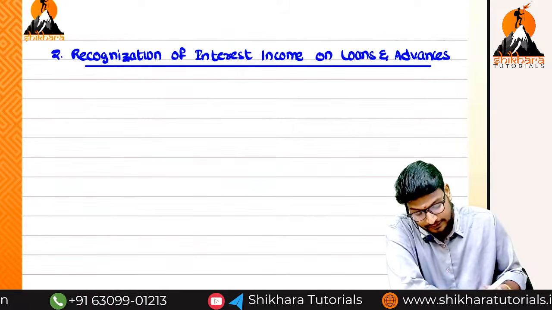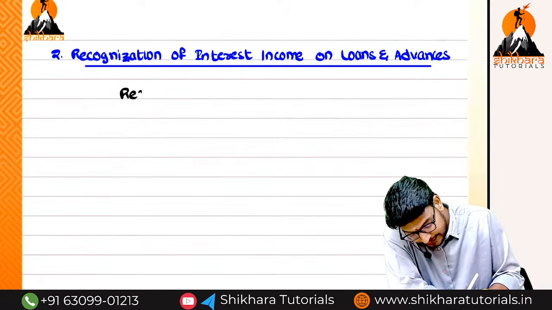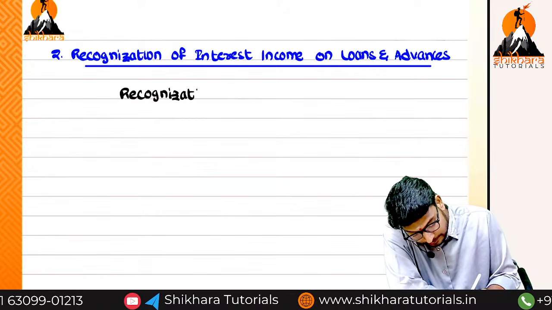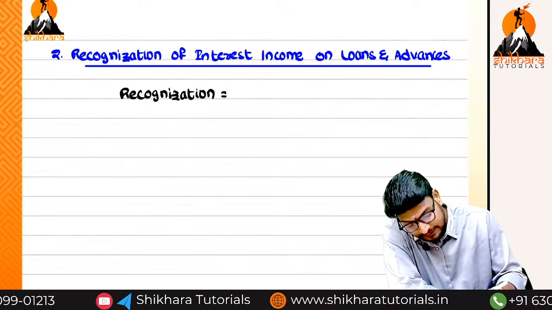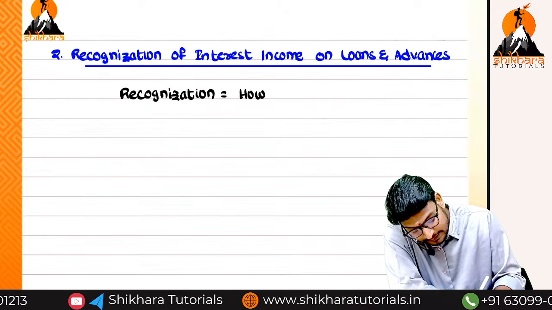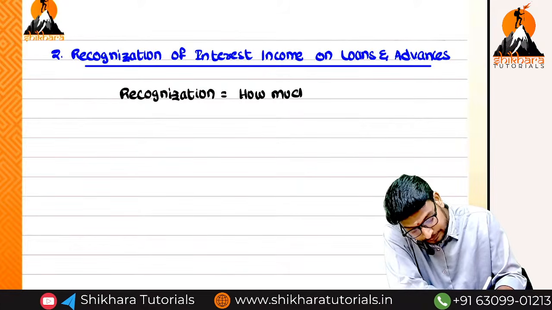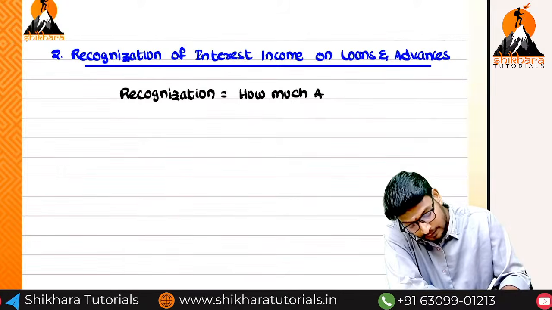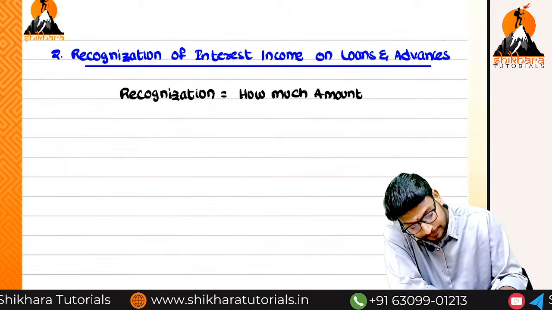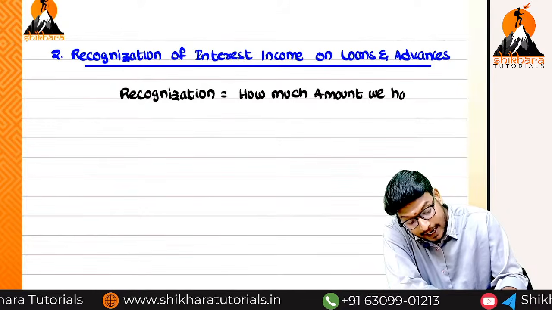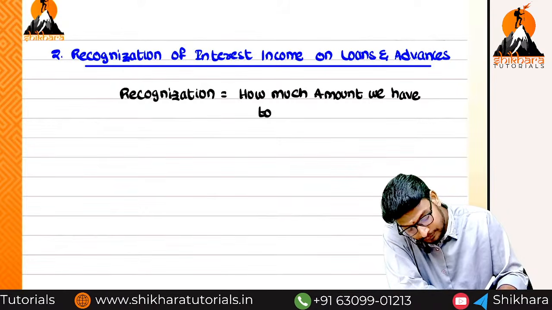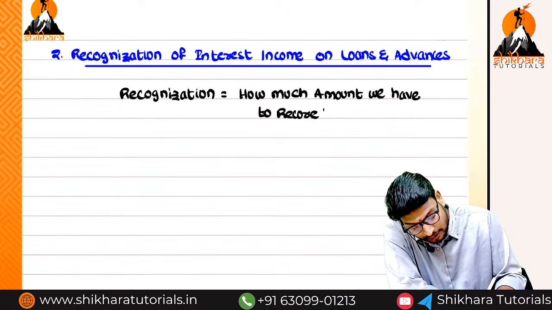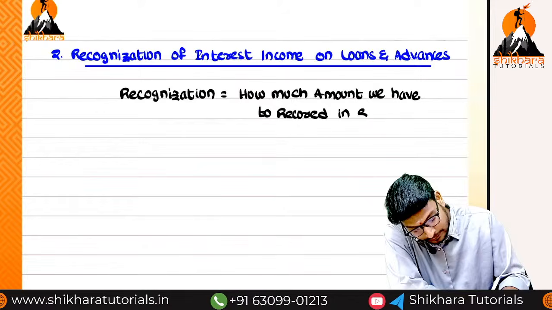So before that, you can write: recognition is equal to what? Recognition is nothing but how much amount we have to record in the books of accounts.